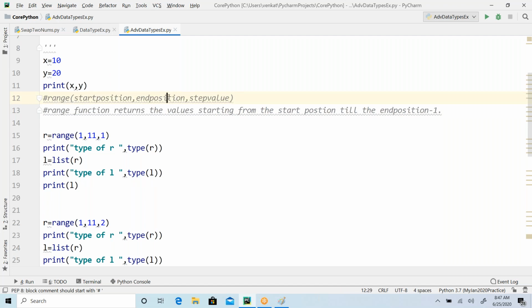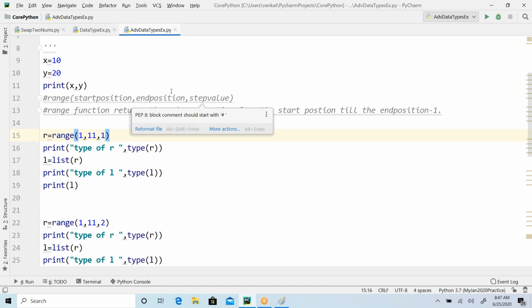Out of 3, only the end position is mandatory, you have to give it, and the start position and step value you don't have to give. They are optional. If you want to specify them, you specify them. If you don't, it doesn't complain. It simply considers the start position as 0 and the step value as 1, the default values.